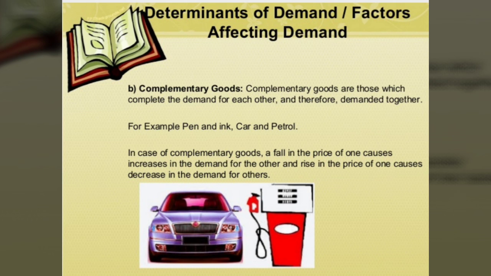For example, car and petrol. In these cases of complementary goods, a fall in the price of one causes an increase in the demand for the other, and a rise in the price of one causes a decrease in the demand for the other.